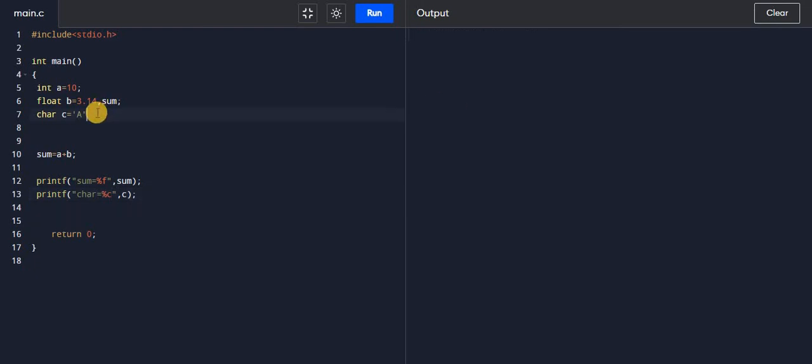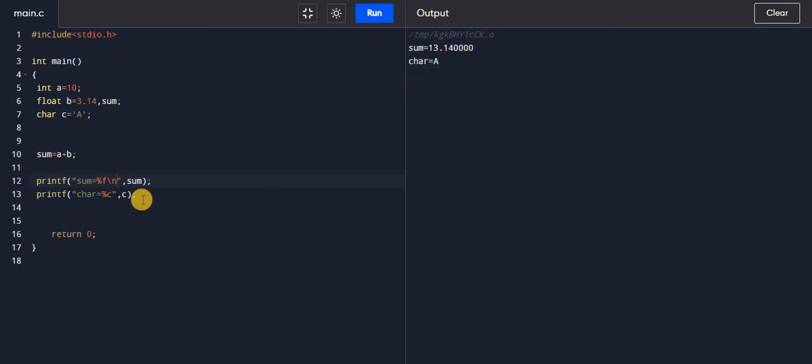So here you have to give the semicolon. If I run it, you will get sum is equal to 13.14 and character is equal to A. To print the character in the new line, here you have to give the \n. So it will print the character in the new line. So sum is equal to 13.14 and character is A.